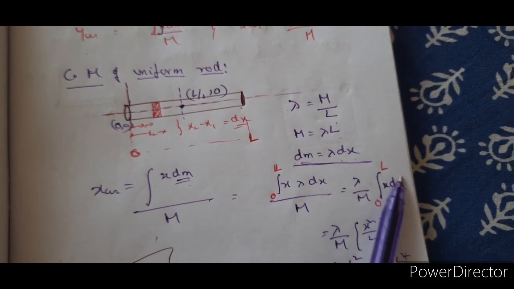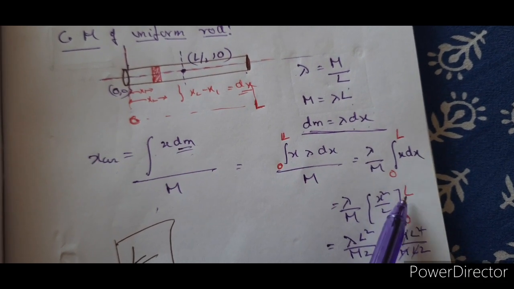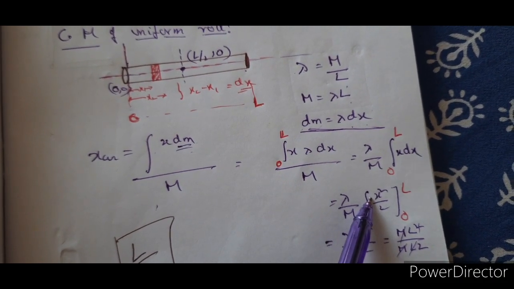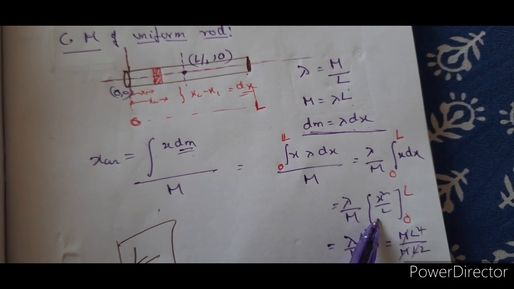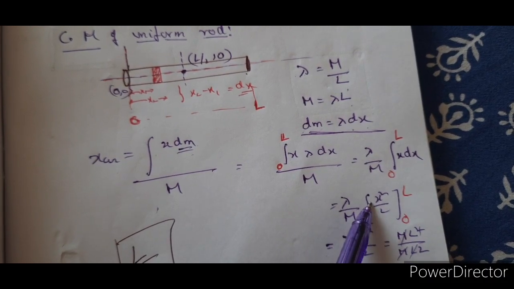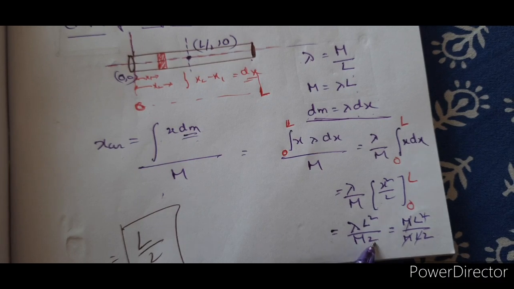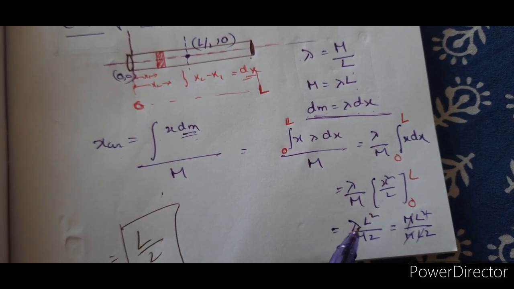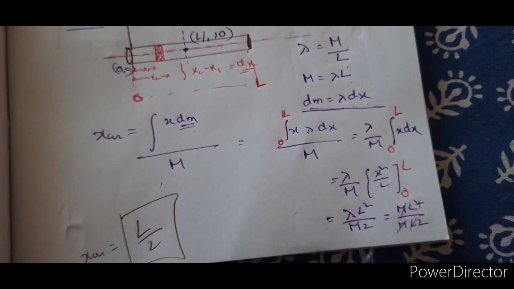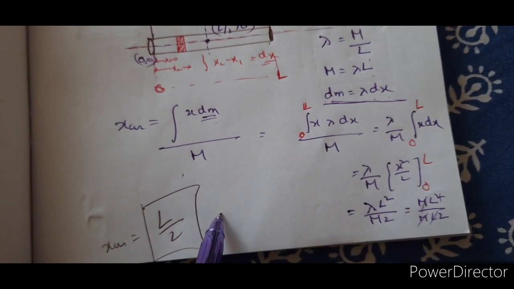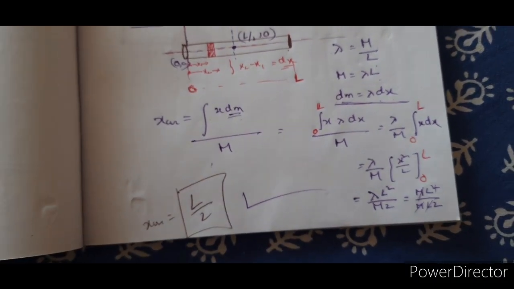Right? So the integral of x dx is x square by 2. Now applying the limits 0 to L, the upper limit first should be applied minus the lower limit. So lambda by M, taking common, L square by 2 minus 0. So that is L square by 2. So lambda L square by 2M. Now what is lambda? In the problem, lambda is equal to M by L. Substitute that and then simplify. You can see that xcm is equal to L by 2.